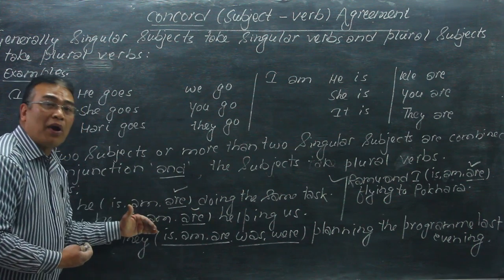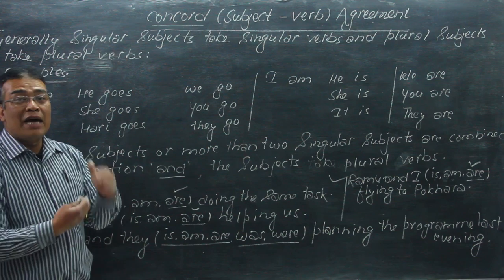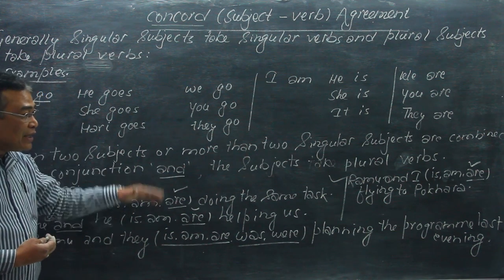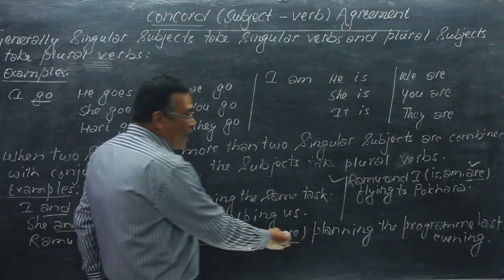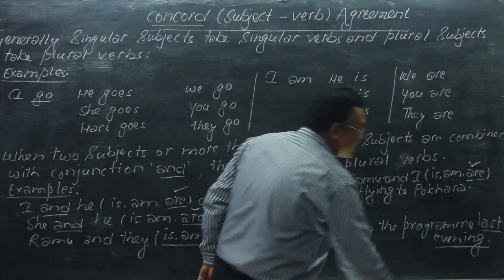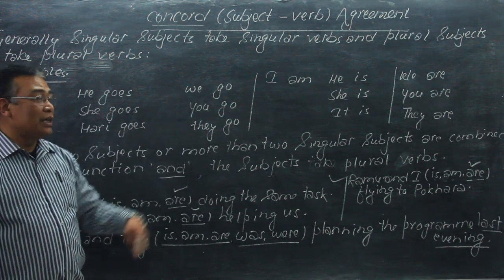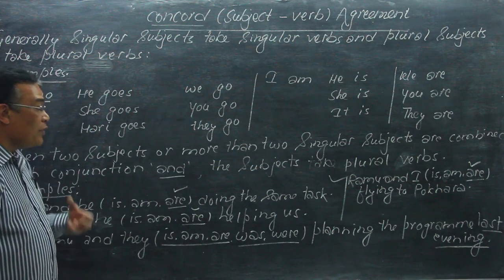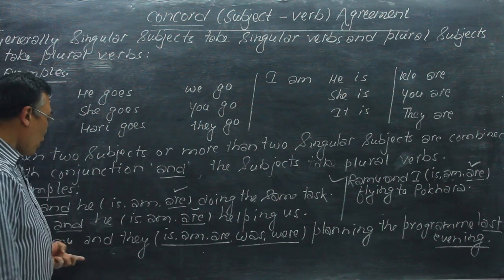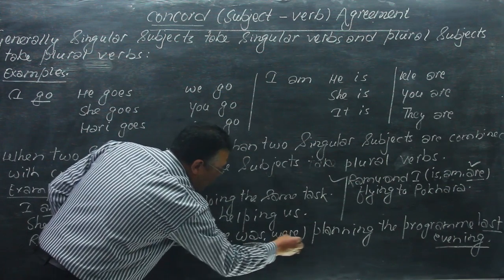When such a problem is given, we have to consider the time of the action. Here the program was planned last evening, so last evening is past time. That past time requires us to use the past tense, that is, was or were.